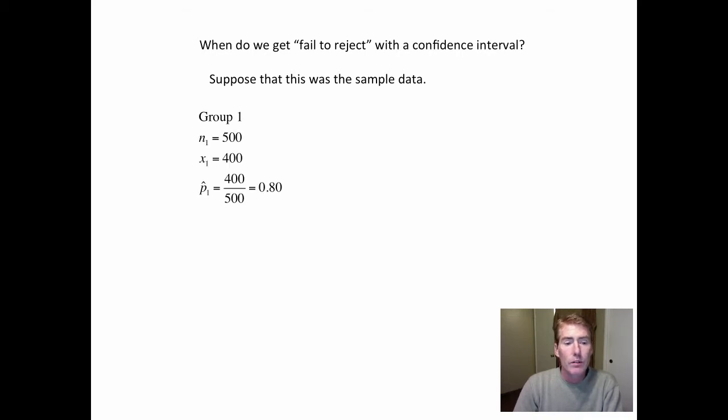Group number 1 has 400 out of 500 successes, or in other words, 80% successes. Group number 2 has 78.2% successes. So this group is approximately 2% better than this group. And it's based on 500 and 500. It's based on 1,000 people. Would we be able to prove something?